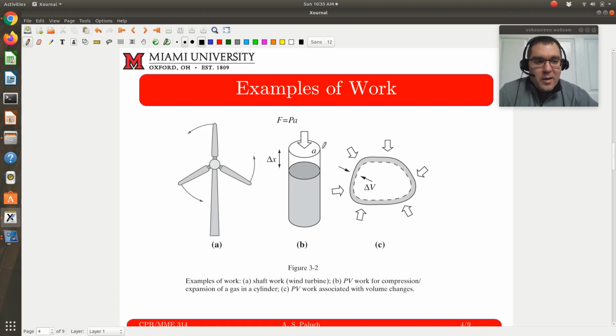Keep in mind, we said the first law of thermodynamics has its origins in the Industrial Revolution, in the development of the steam engine. So the most common scenario is thinking about, say, a piston cylinder apparatus, where I have the expansion and contraction of a fluid, which is going to move a boundary, a piston head, up and down. That will perform work against my surroundings as the piston head goes up, and my surroundings will perform work on my system as the head goes down. We'll refer to that as PV boundary work, or in general, the expansion and contraction of a system, which performs work on the surroundings, and the surroundings perform work on it.